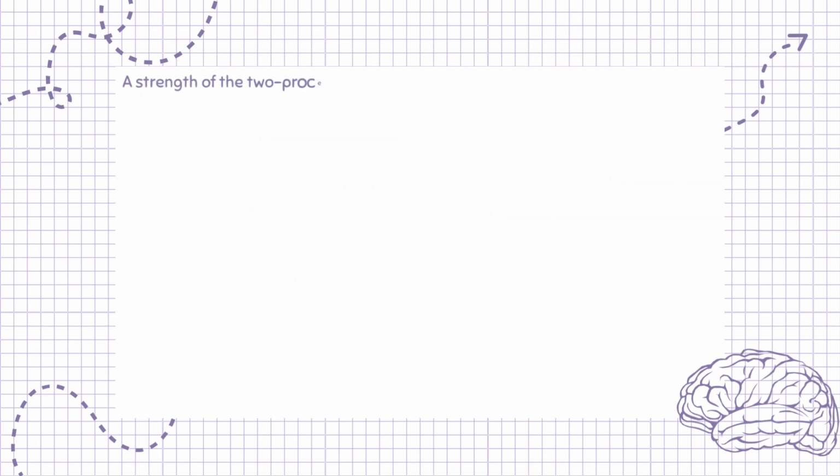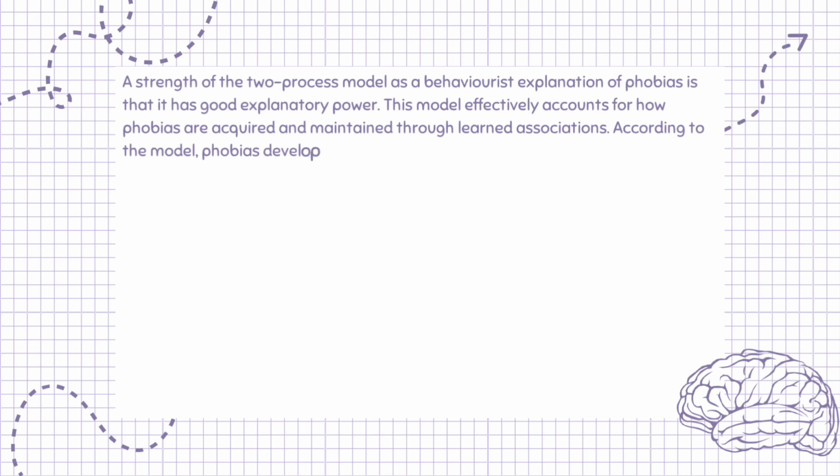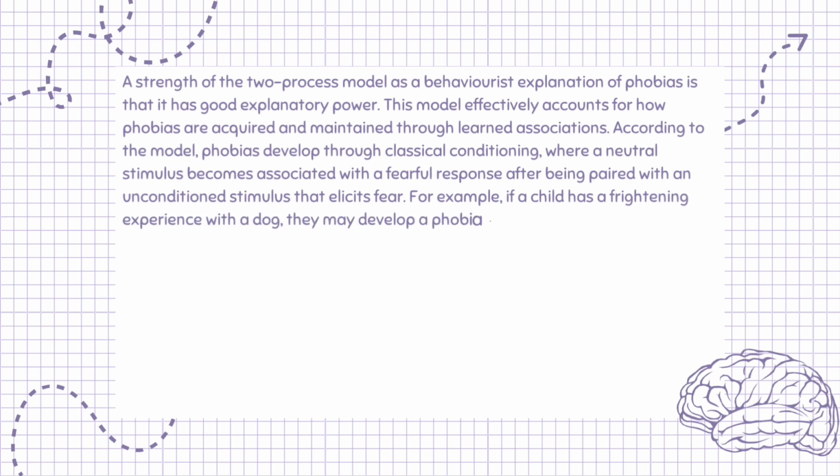A strength of the two-process model as a behaviorist explanation of phobias is that it has good explanatory power. This model effectively accounts for how phobias are acquired and maintained through learned associations. According to the model, phobias develop through classical conditioning, where a neutral stimulus becomes associated with a fearful response after being paired with an unconditioned stimulus that elicits fear. For example, if a child has a frightening experience with a dog, they may develop a phobia of dogs, as the previously neutral animal is now linked to fear.